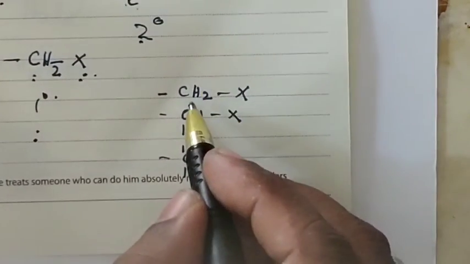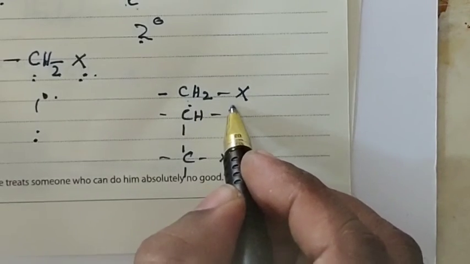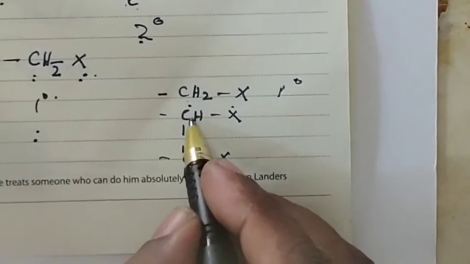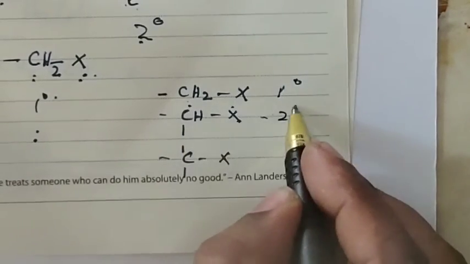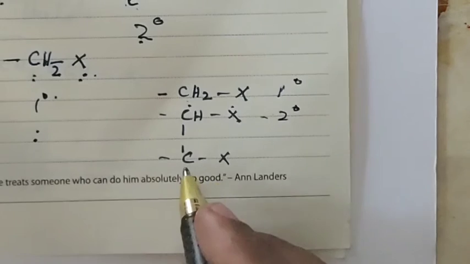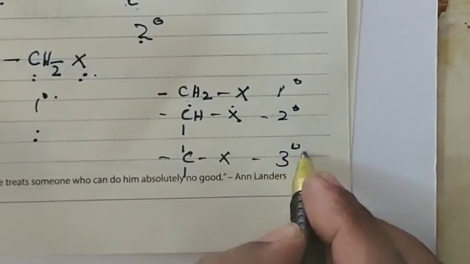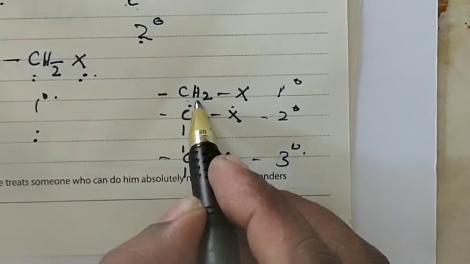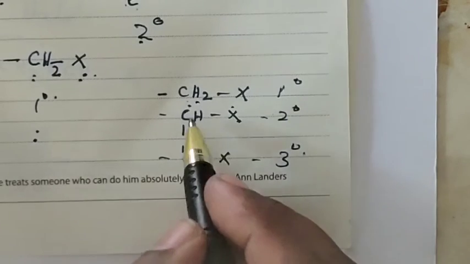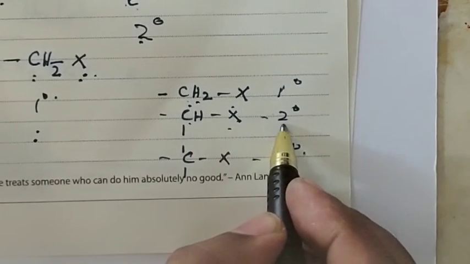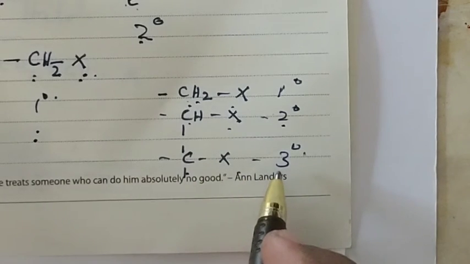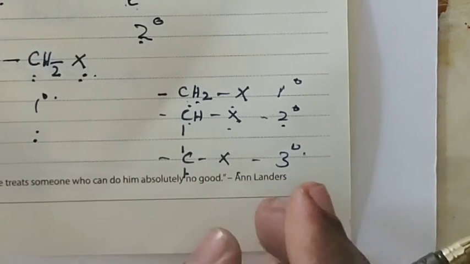Normally, if a CH2X group comes, it is called primary alkyl halide. If CHX comes, it is called secondary alkyl halide. If CX comes, it is called tertiary alkyl halide. In a haloalkane, if we get CH2X, it is primary; if we get CHX, it is secondary; if we have CX, it is tertiary alkyl halide.